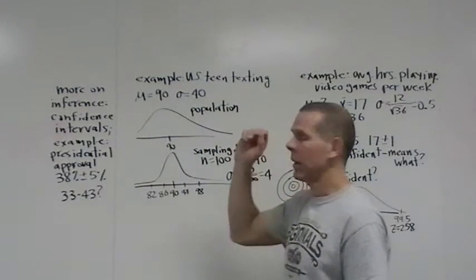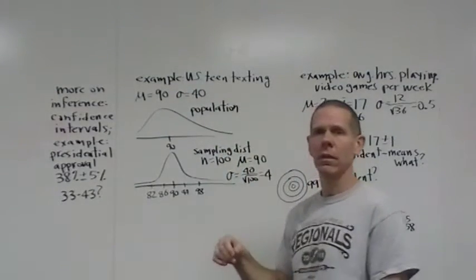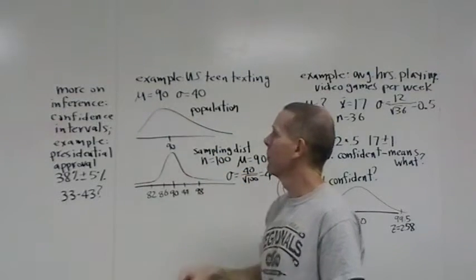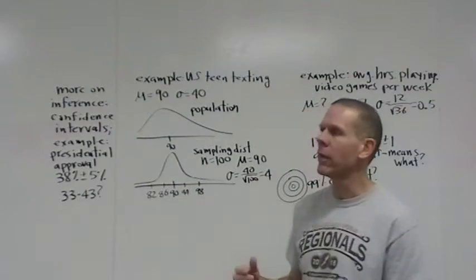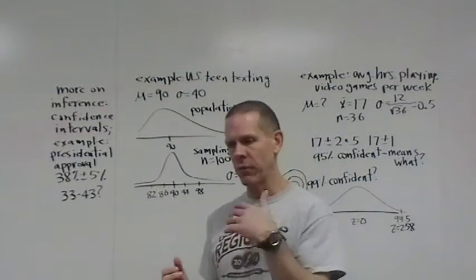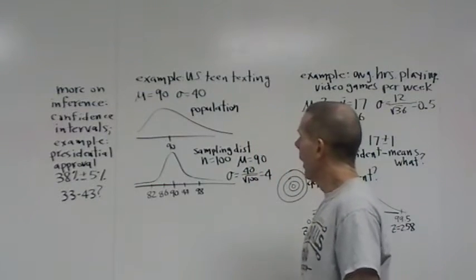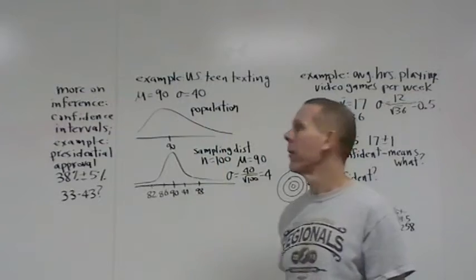Let's go to something, again, familiar to you. So let's look at U.S. teen texting. And let's just say we know that the average number of texts sent per day is 90. I don't know how that fits with you, but we'll pretend. I looked up on the internet. I saw answers anywhere between 60-something and 120-something, so I kind of took an average of those. And let's just say the standard deviation of the population is 40 texts per day.